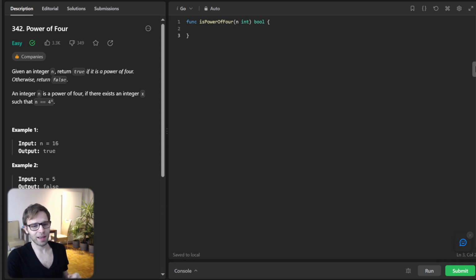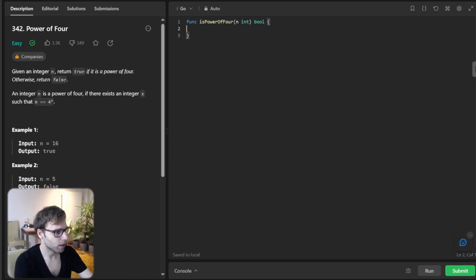Now let's go to the description, clear the window and wait. We have a more optimized solution. Instead of counting zeros, why not use a mask to directly check the position of the set bit? Let's dive into the second approach. We will also implement it in Go. First, define a mask with bits set in positions corresponding to powers of 4. So the mask will be 0x55555555.